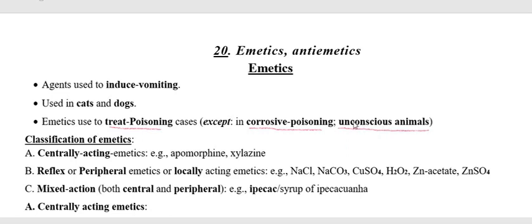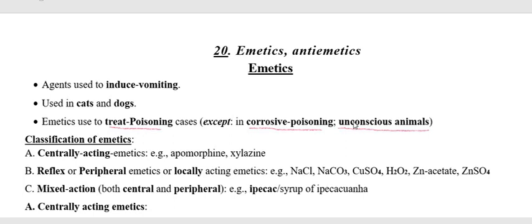Because if the animal is unconscious and we use the emetics, then there are chances of the material from the GI tract passing through the respiratory passage, and there may be a respiratory problem. So we don't give it to a patient which is unconscious.